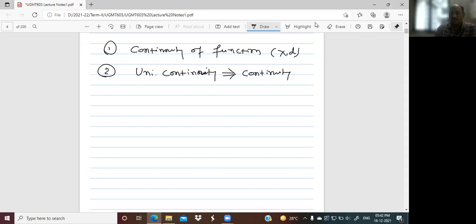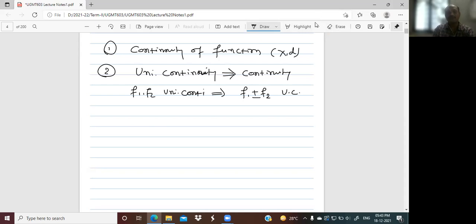Now, suppose I take f1 and f2, both uniformly continuous functions. Then we know that their sum is also uniformly continuous, their difference is also uniformly continuous.